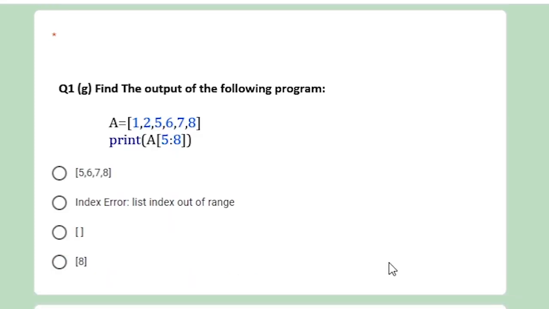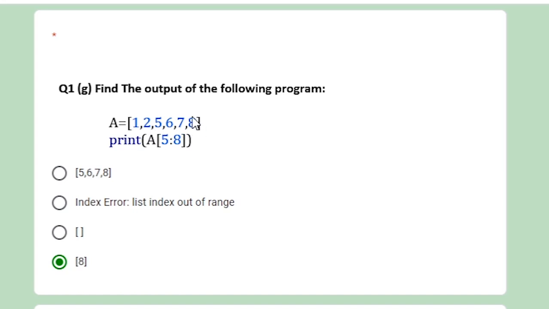Now the next question is, find the output of the following program. Here A is a list having elements 1, 2, 5, 6, 7, 8. The length of the list is total 6 elements. Now print A and within brackets we use slicing 5 to 8. So it will return 8 only. The reason is that 5 to 8 means the values up to index 5, 6 and 7 only. Okay. This is your index number. So 0, 1, 2, 3, 4, 5.